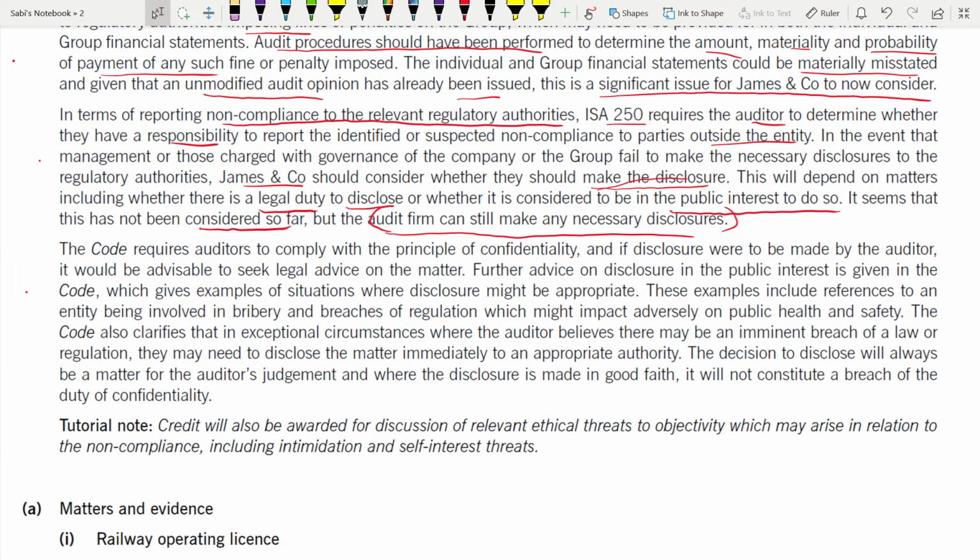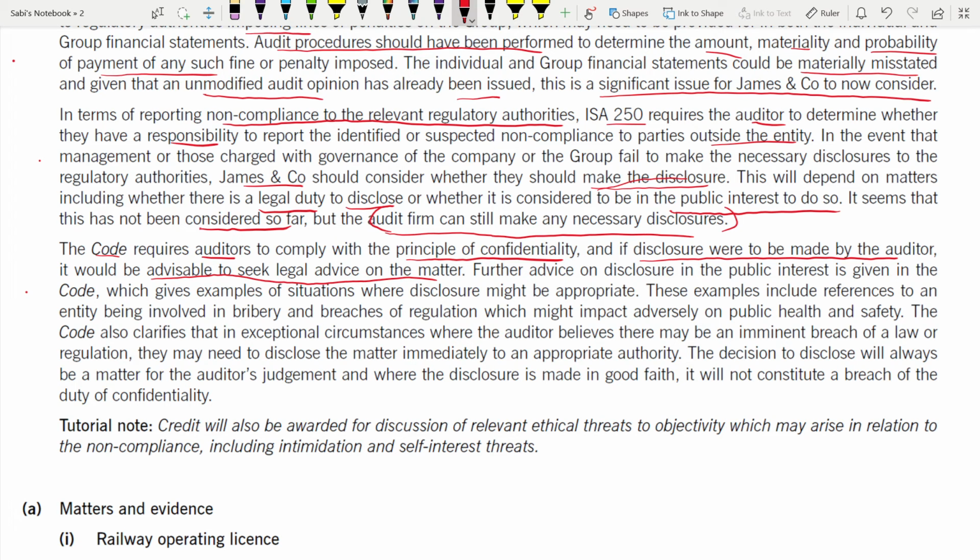And finally, the last paragraph for the last requirement before I officially finish this video. The code requires auditors to comply with the principle of confidentiality. And if disclosure were to be made by the auditor, then it would be advisable first to seek legal advice on the matter rather than just disclosing it like that.